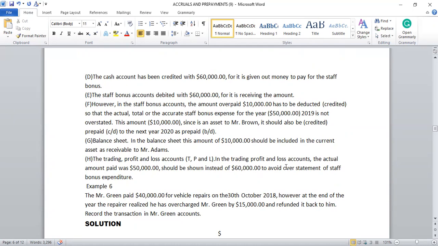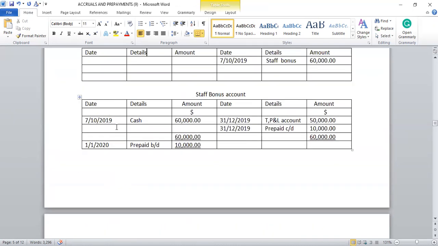H, the trading profit and loss account, that's the TP and L account. In the trading profit and loss account, the actual amount paid, $50,000, should be shown instead of the $60,000 to avoid overstating the staff bonus expenditure. I've explained this. The $60,000 should not be taken, but rather the amount consumed, $50,000, should be taken to the trading profit and loss account, and the amount not consumed, $10,000, will be carried down to the next year as prepayment brought down $10,000.